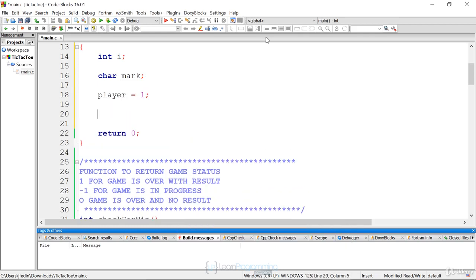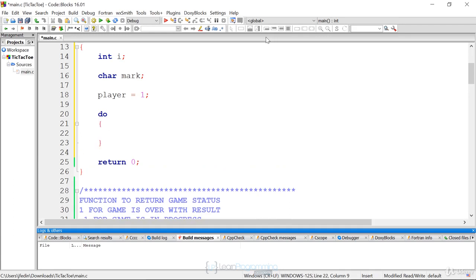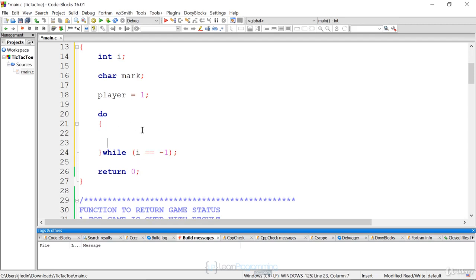Then we're going to have a loop. We're going to have basically a loop until we're done playing. I'm going to use a do while loop here because I want it to execute at least once. I want to display the board at least once. So I'm going to display the board and play the game until I get a draw, basically, or a win. So I'm going to do it as long as i is equal to -1. What does -1 represent? It represents the game is in progress. i is going to be the return value for checking for win. And you'll see that in a second. But basically, we're going to have a loop that keeps doing the same thing over and over until the game is over. And the game is going to be over if it's not -1.